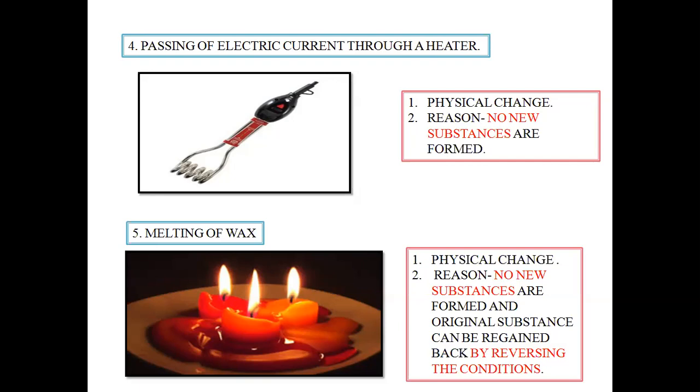And again, after usage, when we switch off the switch, the electric heater becomes cool and remains as it is. That means the main criterion over here is that no new substance is formed in the process. That is why it is a physical change.